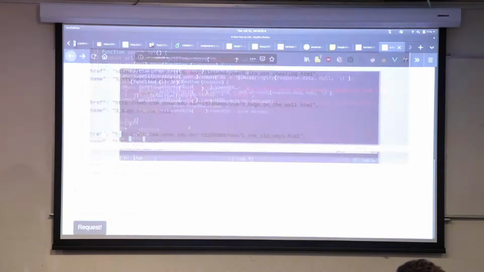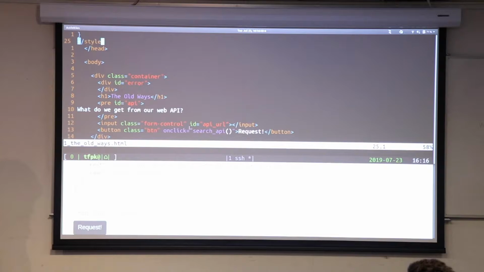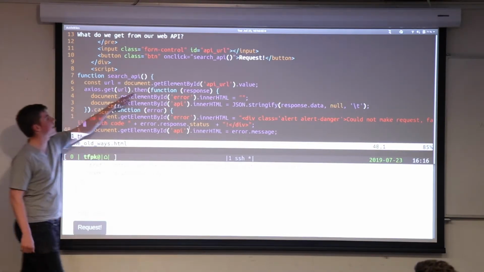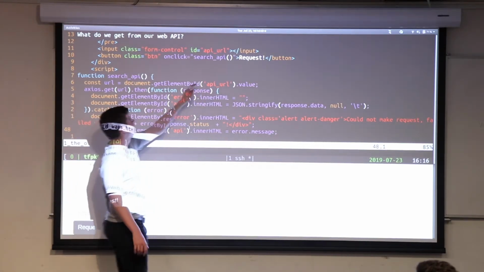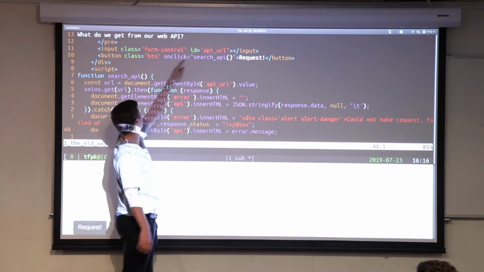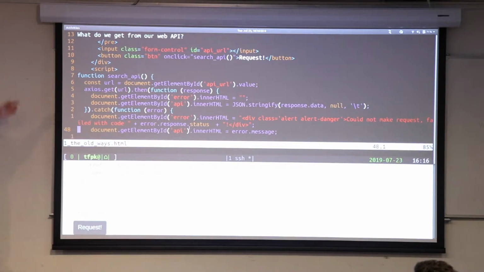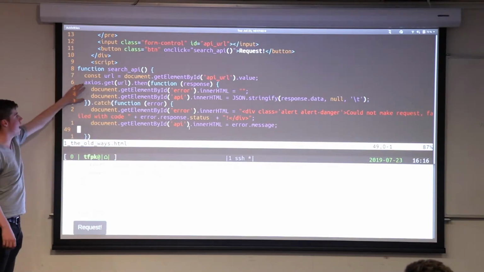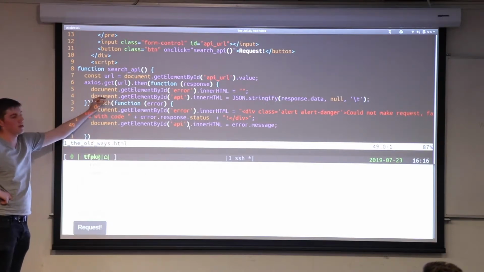So had we been using this HTML here, first of all, it's broken, so it's clearly worse. But more importantly, what we've had to do here is we've written a function that gets the element that contains this text, has this ID. So look for this API URL input field here, get its value, and then have a button that calls a function, and then that function is going to go in, get the value, and then do a request to the internet, and then set some things HTML.